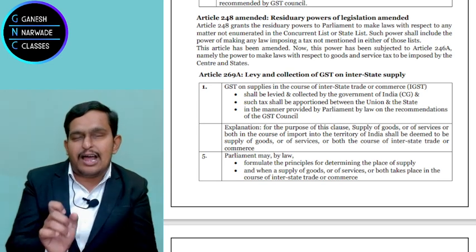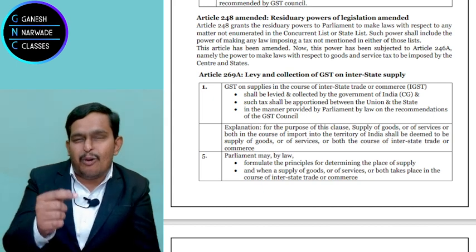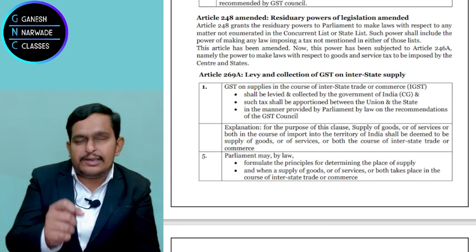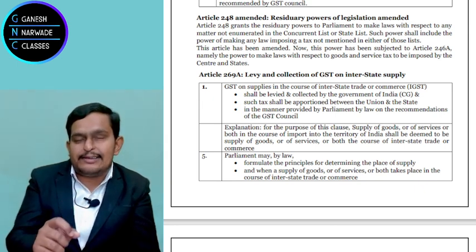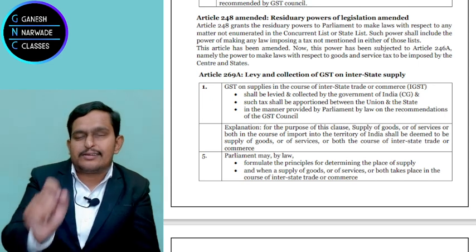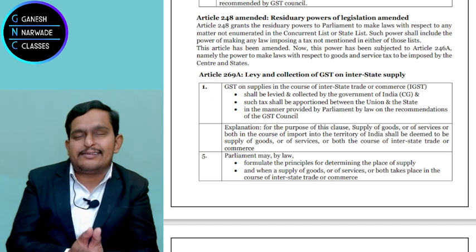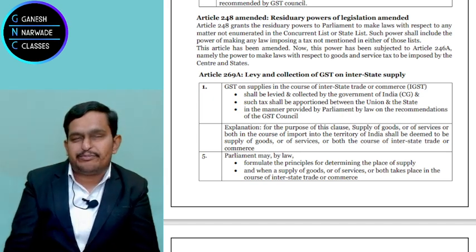And it can also make the laws relating to import. Import means from America the goods are sold in India, then it is also treated as between two states, and on the imports also IGST, integrated goods and services tax, will be levied.